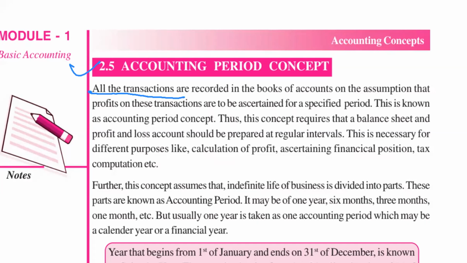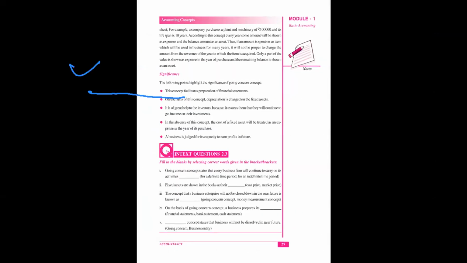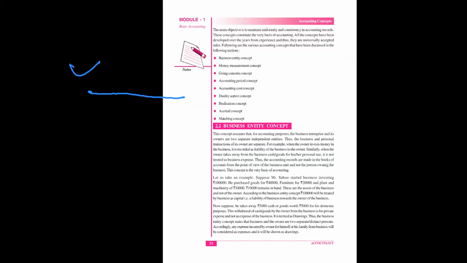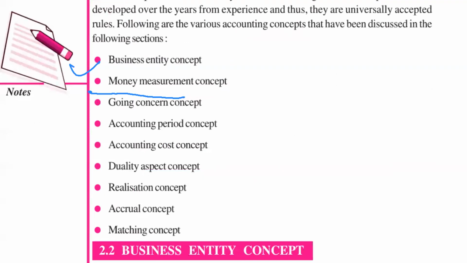Maybe wait, it is topic number 2.5. Right, topic number 2.5. Okay, here also it is given: business entity, money measurement, going concern, fourth one is accounting period concept. Okay, thank you.